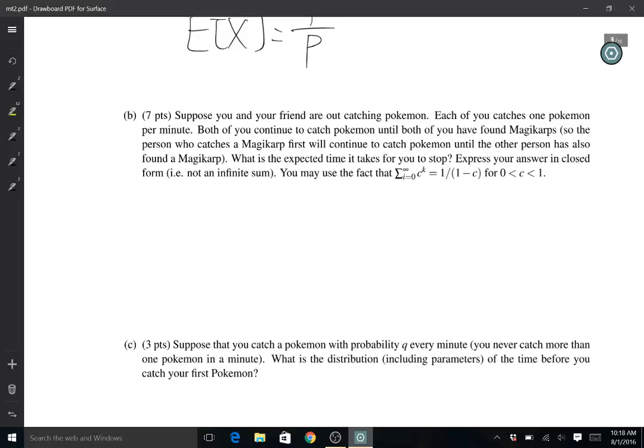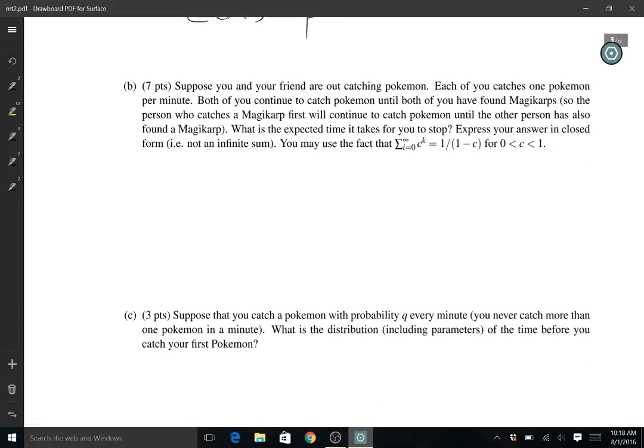So what this actually means is that both people stop whenever the later one stops. So if you catch a Magikarp first, but your friend hasn't caught a Magikarp yet, you still need to keep catching Pokemon until your friend also catches a Magikarp, and at that point both of you stop. Okay, so this is what the question is asking for. What's the expected time it takes for you to stop?